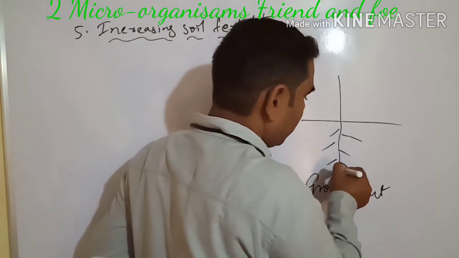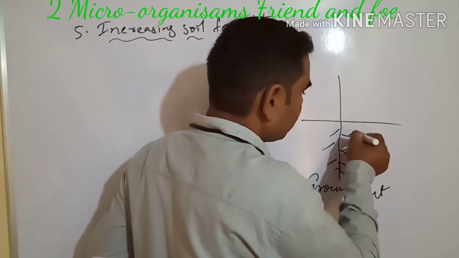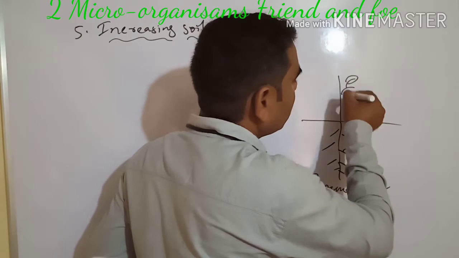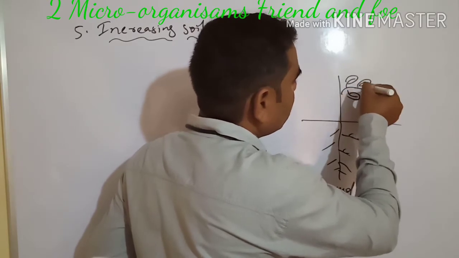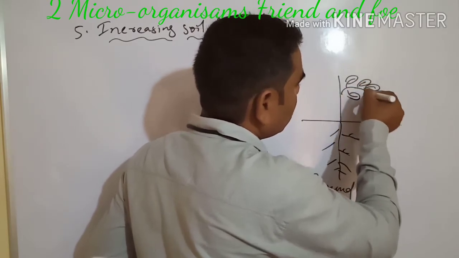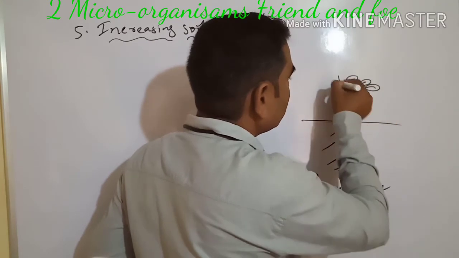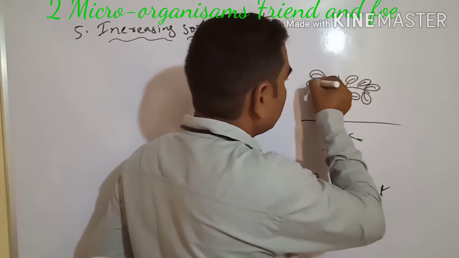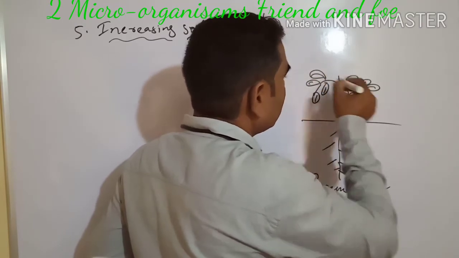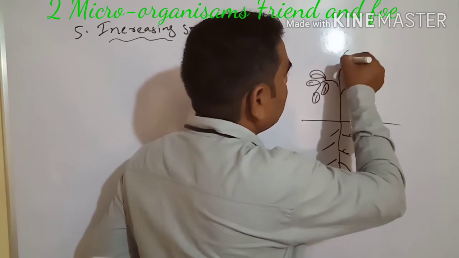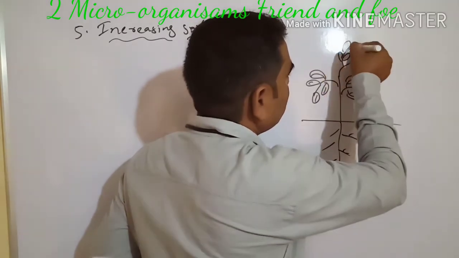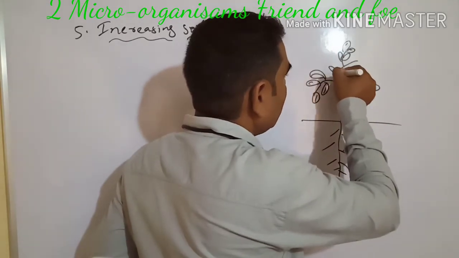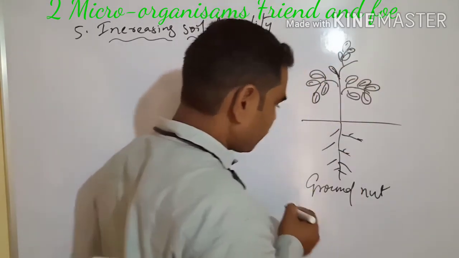It has a taproot, and here are the leaves, and here are small flowers.